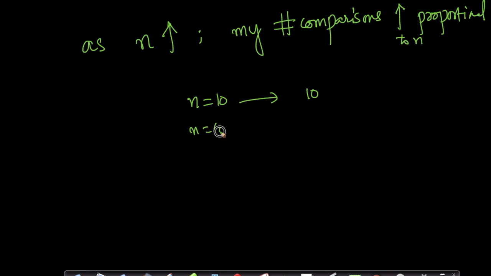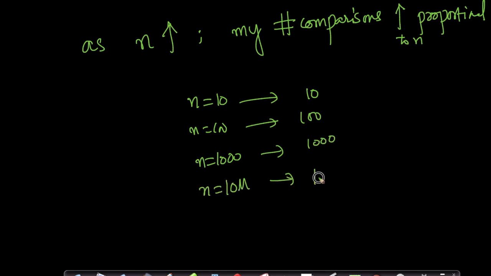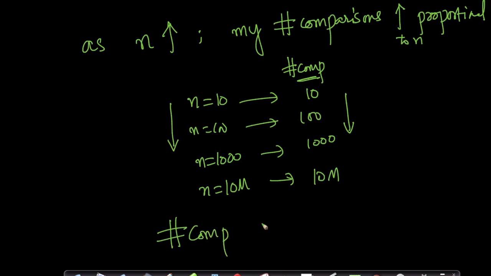If n is 100, my worst case number of comparisons is 100. If n equals 1000, this will become 1000. Similarly, if n equals 10 million, this will also become 10 million, right? Which means as n increases, my number of comparisons is also increasing proportional to n. So can I say that my number of comparisons is proportional to n?